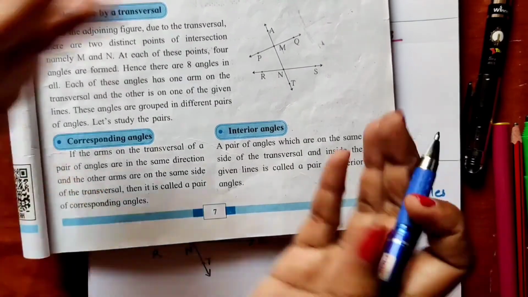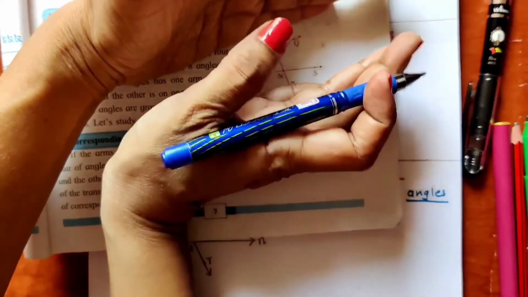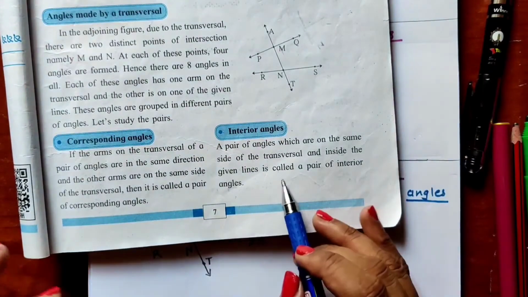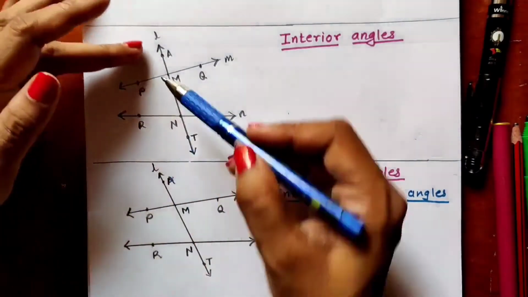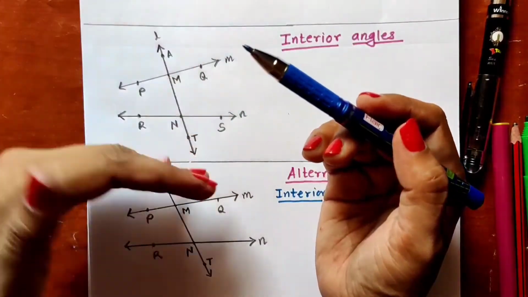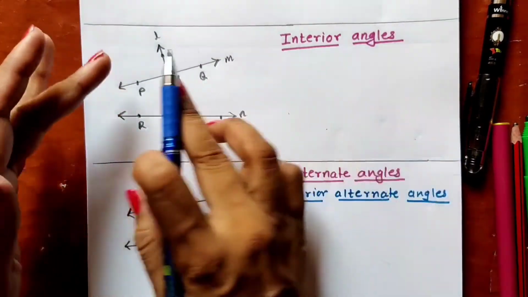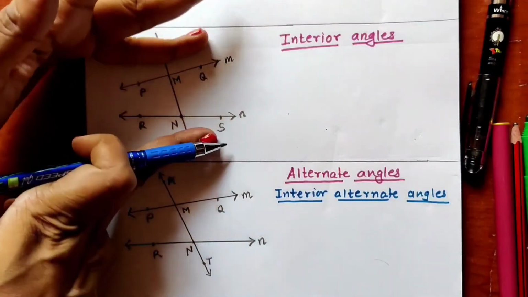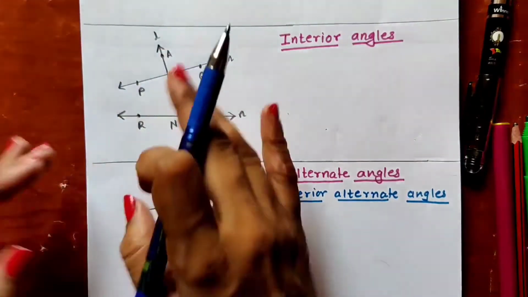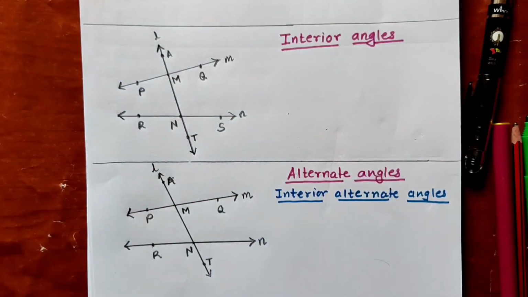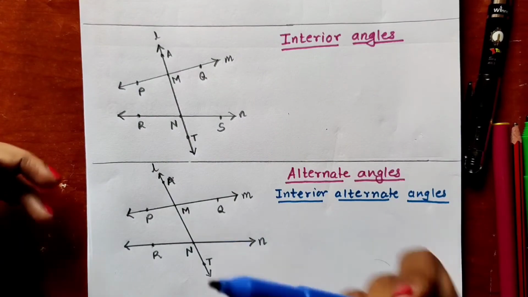They should be inside these two given lines, and they should be on the same side of the transversal. So we should not see the upside and we should not see the downside. We should see only the inside of these two lines, and they should be on the same side of the transversal. So the first pair we can see here.